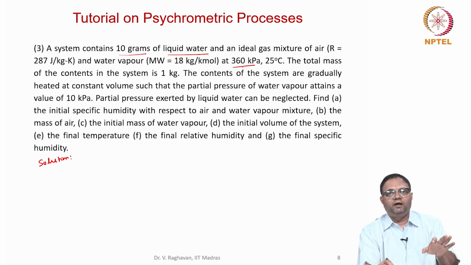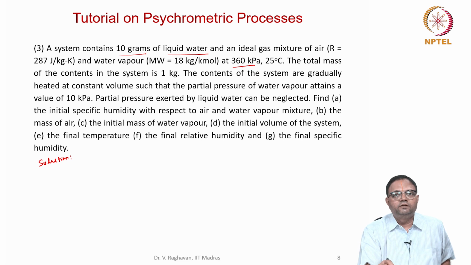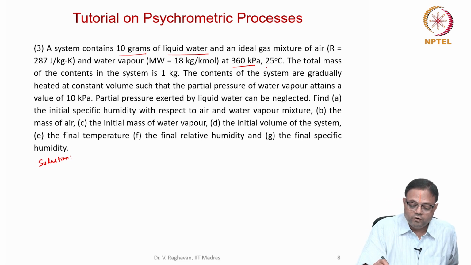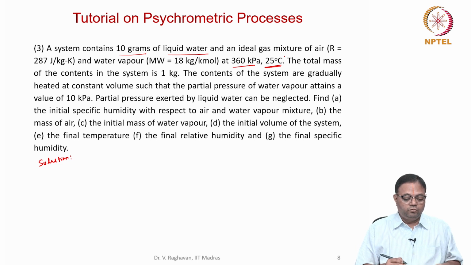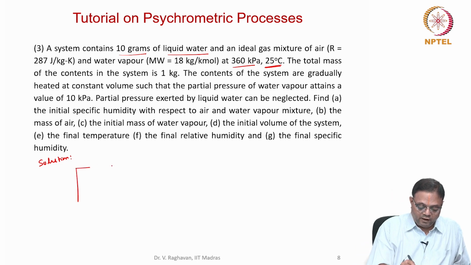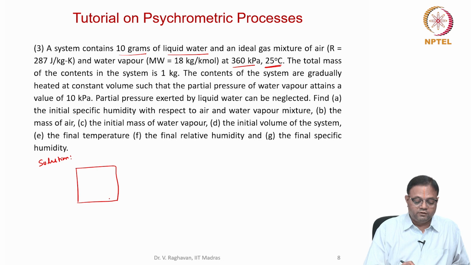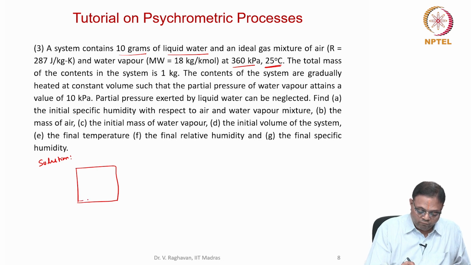So now straight away, pressure is 360 kilopascals. It's not around the atmospheric pressure of 1 atmosphere. So for this problem we will not be able to use the psychrometric chart. Okay, and temperature is 25 degrees. So please see, I am talking about some volume like this, in which some water is there, 10 grams of water.